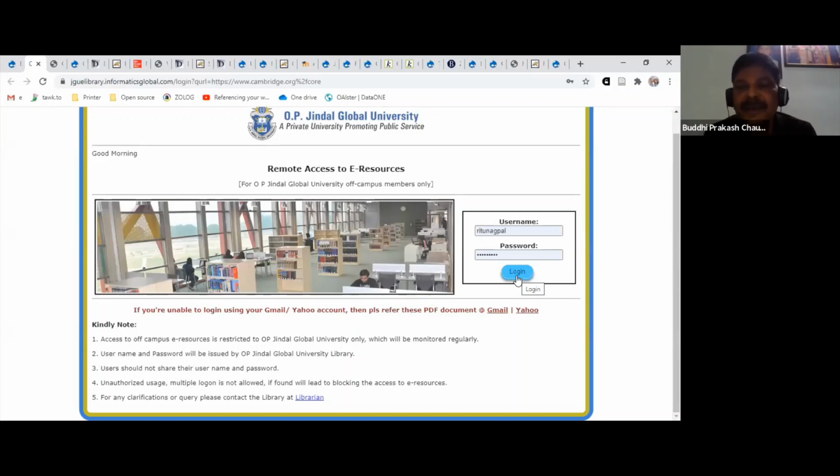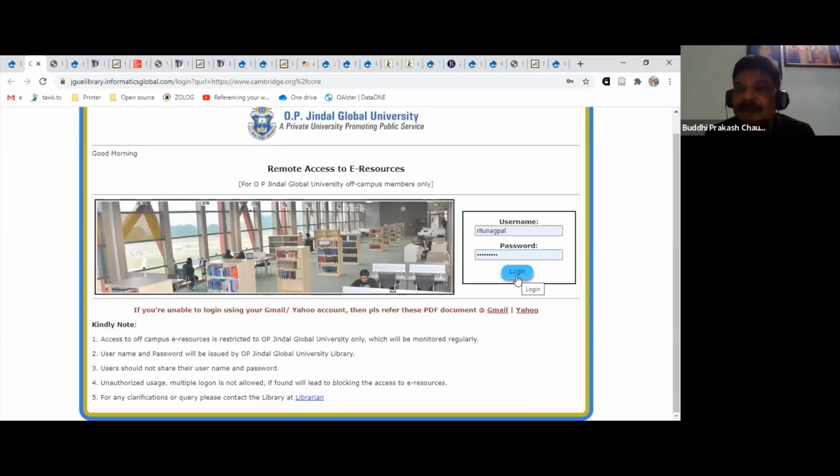before the @. So for example, my name is BP Chauhan, my email ID is bpchauhan@jgu.edu.in. My username for this remote access link will be BP Chauhan, just BP Chauhan. And my password will be the password that has been assigned to you by IT to log into your Outlook account. It's simple. The library does not set your user ID and password. It is automatically set. You must remember that.